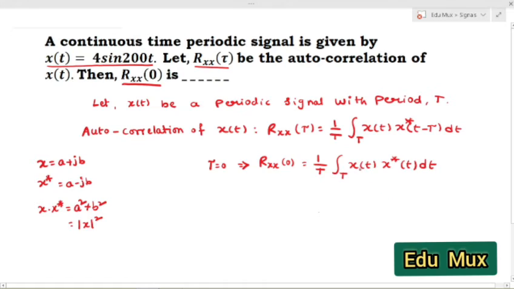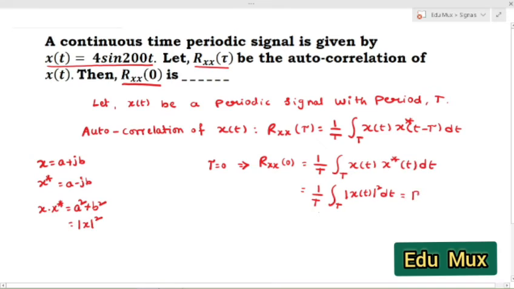So here also we have x of t multiplication with x star of t. Then what do you get? Here 1 by T integration over T, you will get mod x of t whole square dt, right? If you observe this expression, 1 by T integration over T mod x of t whole square dt, what does it mean?